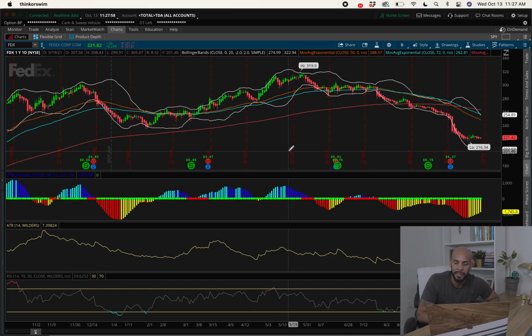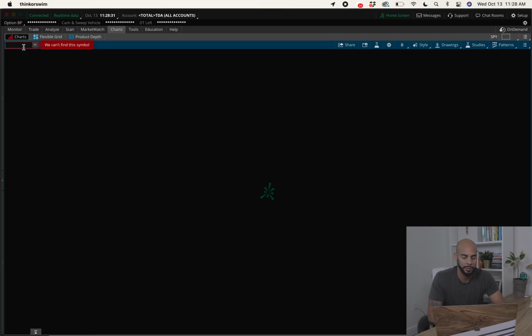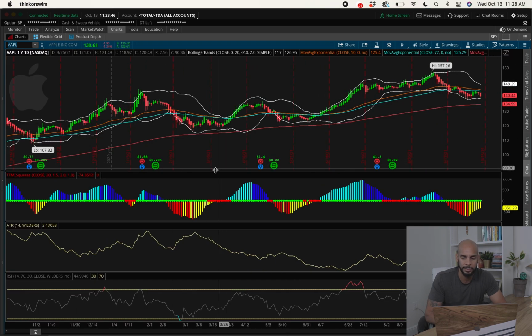So the reason why I like these, and typically I execute on the 72 or the 200-day EMA, is that typically it bounces off. Sometimes it breaks below, like this one, it broke below quite a bit and then fell. So it's not 100% foolproof, of course, but typically, if you go to Apple, for example, you'll see that it stays very true to the 200-day EMA. As you can see, for the whole year, the Apple stock has never actually touched the 200-day EMA. It's come close to it, but it's never touched it. It has touched the 72-day EMA, but it has not touched the 200-day EMA.